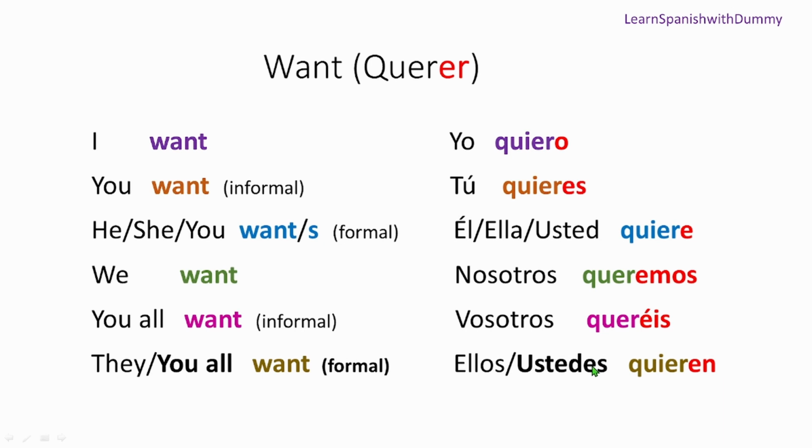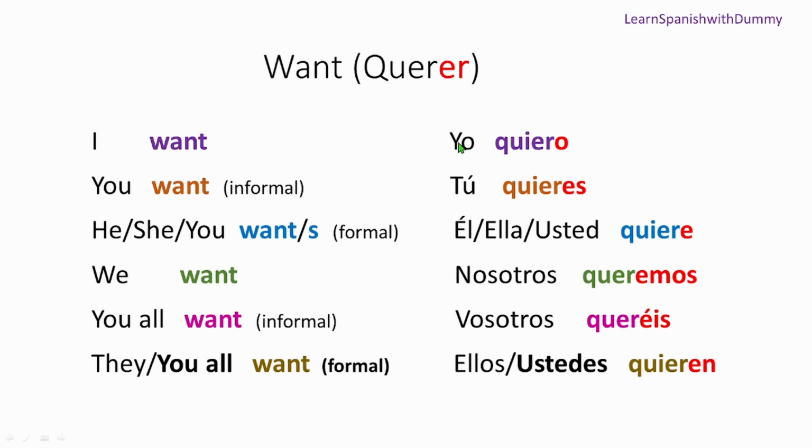Okay? Now you may be thinking why it's like this. Here is I want in English, which is want. But why is there so much change? It should be like this: querer, querer, querer. The thing is that these are conjugations, and in Spanish there are a lot of conjugations. Though it's easy, what we normally do is we always replace the er with something. These terminations you can see are what we replaced it with. So whatever er verb you find, you're going to replace it with these endings. These are some rules that you will have to know, and you can check out the previous lessons to understand this pretty well.